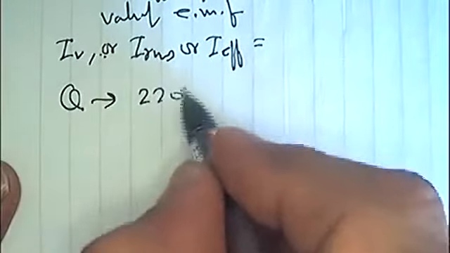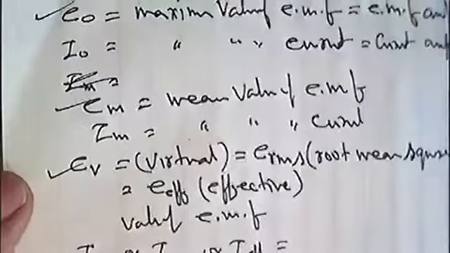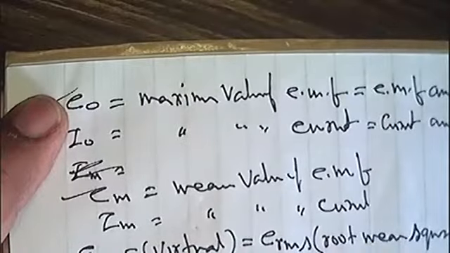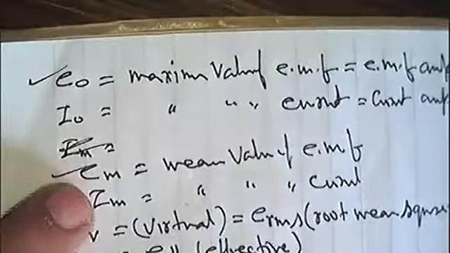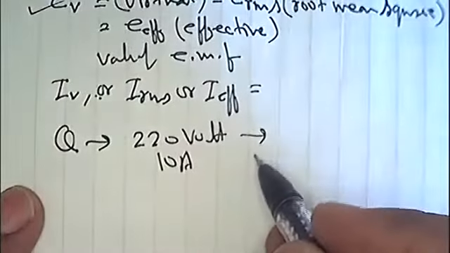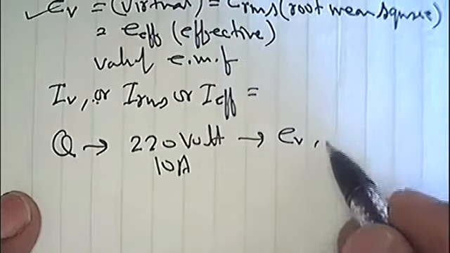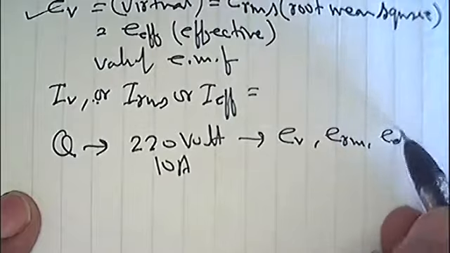Okay, these are the mean values, these are the virtual values. If in any question you are given 220 volt, you are given 10 ampere, which ones are these values? Are they E naught, I naught, EM, IM, or EV or IV? If nothing is stated, these are by default virtual value or RMS value or effective value.